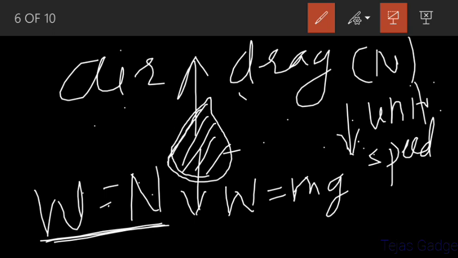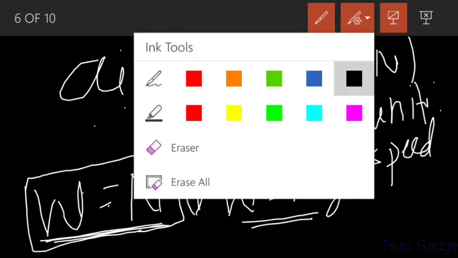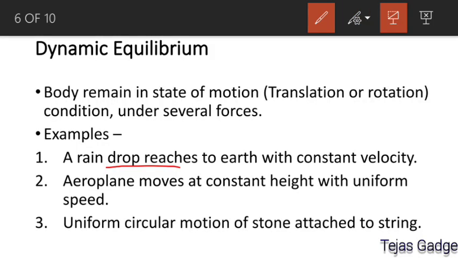Or uniform velocity, or you can say constant speed. This is the case when weight and drag force will be equal. In that case, this raindrop will travel with constant speed because no net force is acting on the raindrop, and that is the case we know as a dynamic equilibrium.